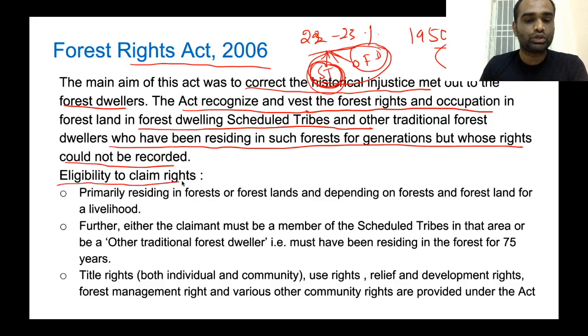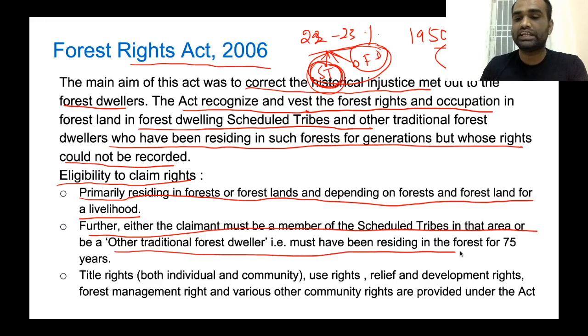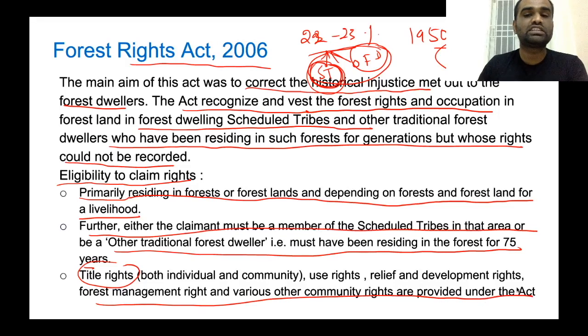Now, who are all eligible to claim rights under the Forest Rights Act of 2006? Primarily, people who are residing in forest as well as forest lands and who are dependent on forest as well as forest land for livelihood. Further, the claimant must be either a member of a scheduled tribe in that area, or another traditional forest dweller, that is, must have been residing in the forest for almost 75 years. And for these people, title rights, relief as well as developmental rights, forest management rights and various other community rights will be provided under this particular act.